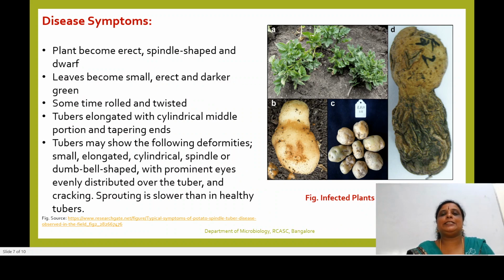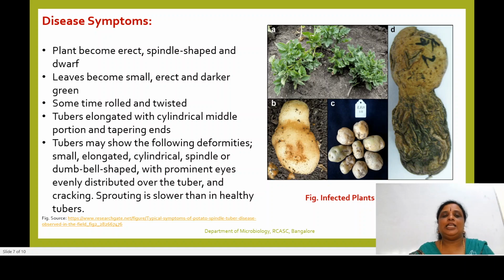So what are the disease symptoms of this potato spindle tuber viroid? Kindly observe the images or photos which I have put. The plant becomes erect, that is, the leaves become erect, spindle shaped, and dwarf. They may not grow luxuriously once the infection has happened. The leaves of the infected plants become small, erect, and dark green, darker than normal leaves.